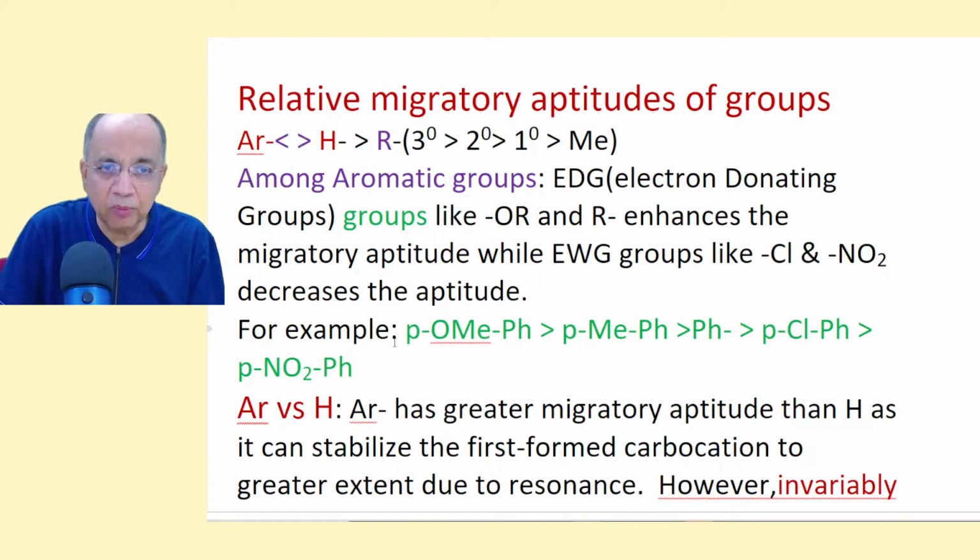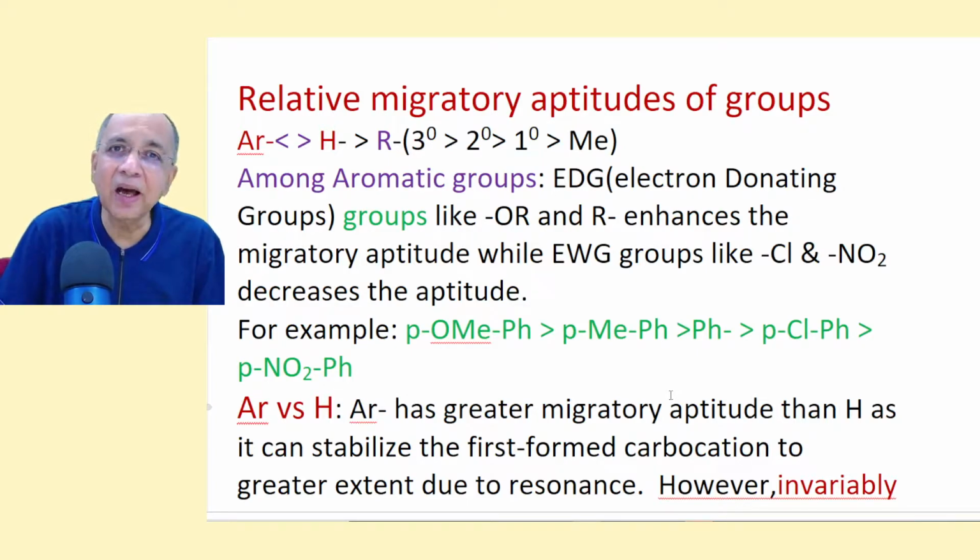For example, para-methoxy phenyl, this is called para-anisyl, and this is para-methyl phenyl, then phenyl, then para-chlorophenyl, then para-nitrophenyl. These are the two EWG, and these are the two EDG. So this is the order among the aryl groups for migration.